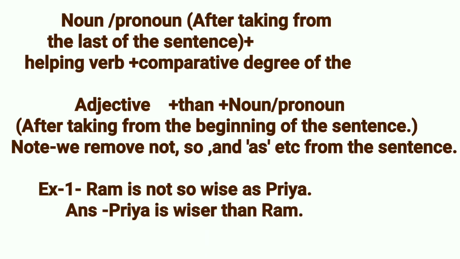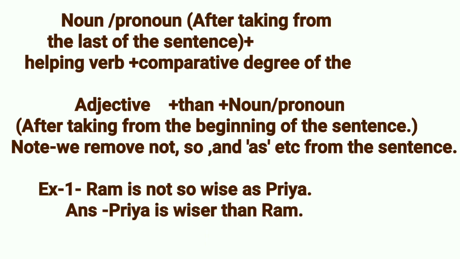First of all, noun or pronoun after taking from the last of the sentence, then helping verb, then comparative degree of the adjective, plus than, plus noun or pronoun after taking from the beginning of the sentence.